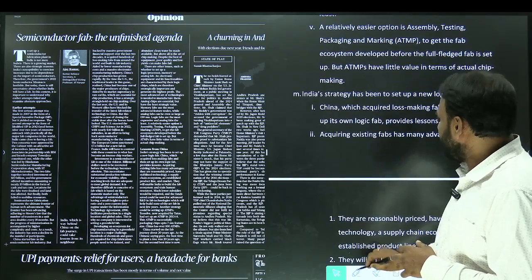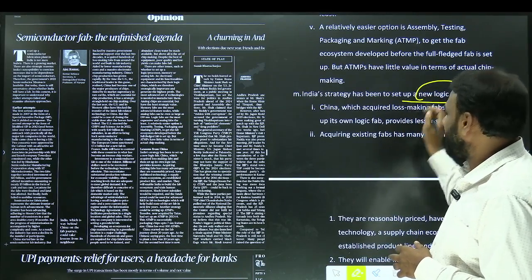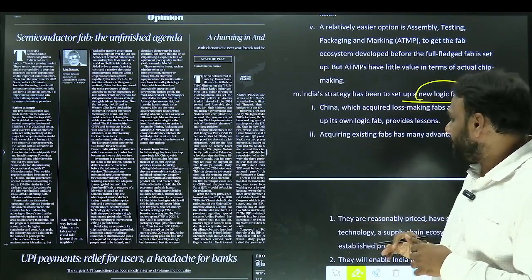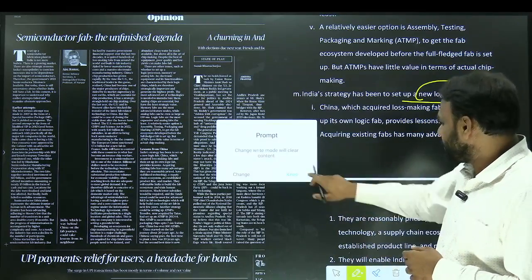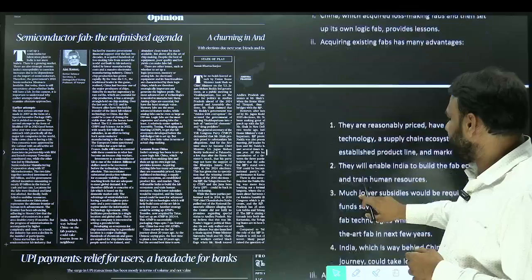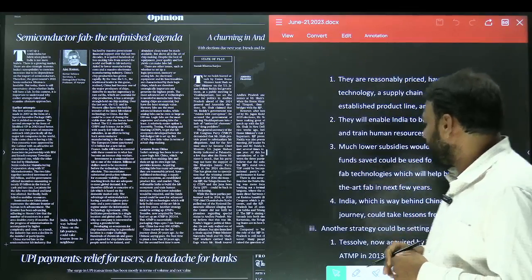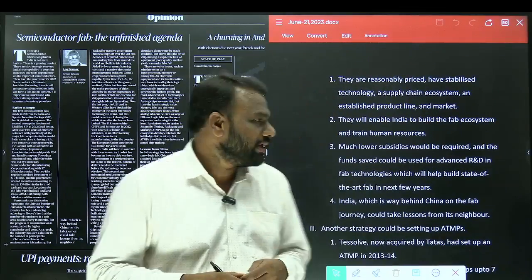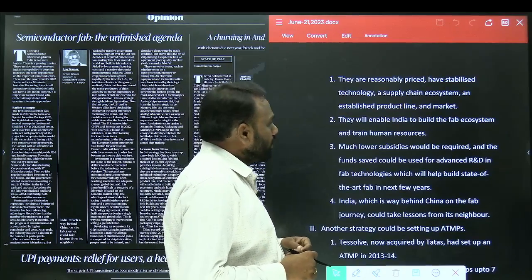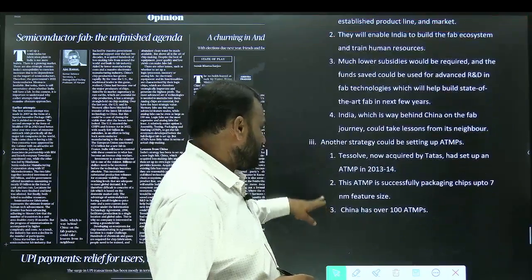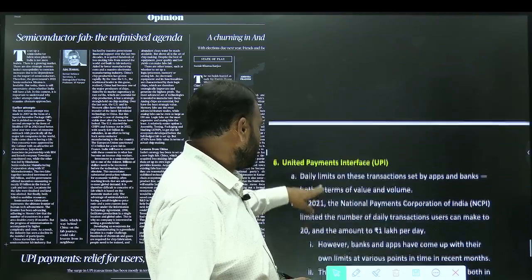Okay. So now India's strategy has been to set up a new logic lab. In order to set up this lab, India can learn from China. China also, within a span of 20 years, has made tremendous progress because of these various features. So India has to learn from China. Okay, these points are not important.